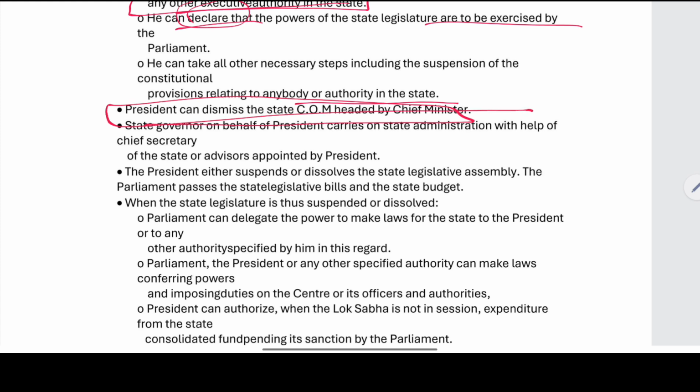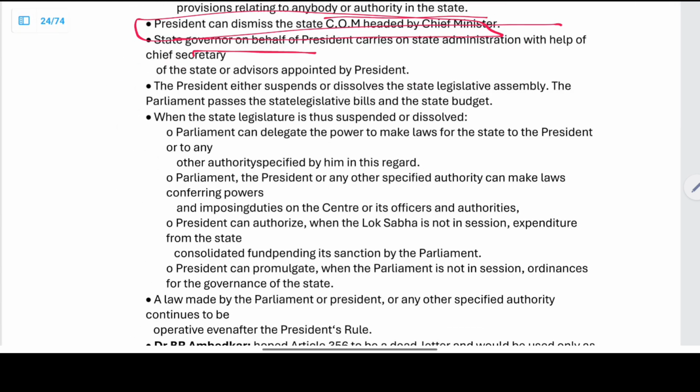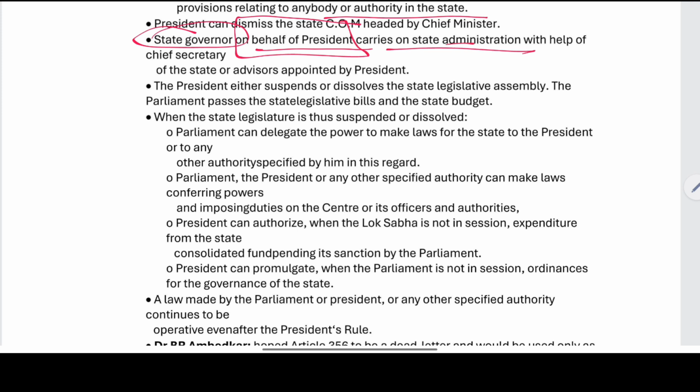President dismissing the State Council of Ministers headed by the Chief Minister. The State Governor, on behalf of the President, carries the administration with the help of the Chief Secretary and advisors who are appointed by the President. The State Governor is taking the charge on behalf of the President for the state's administration. He carries the state administration with the help of the Chief Secretary of the state or any advisors who are appointed by the President.